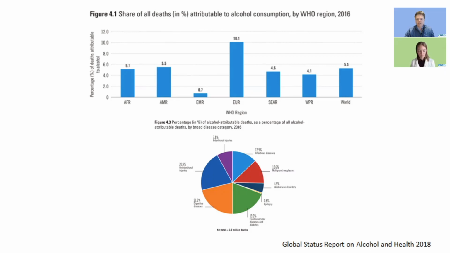The pie chart below breaks down these 3 million deaths into different causes, where we can see that nearly 21% of these deaths are due to alcohol-related injury, and approximately 40% due to digestive disease, cardiovascular disease, and diabetes. And so we can see that alcohol use and misuse is having a large impact on the population worldwide, and that it is doing so in a variety of ways.